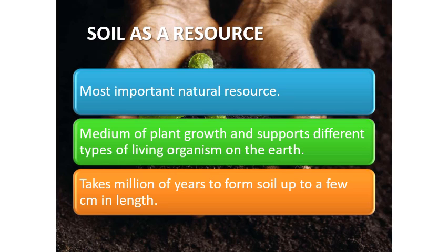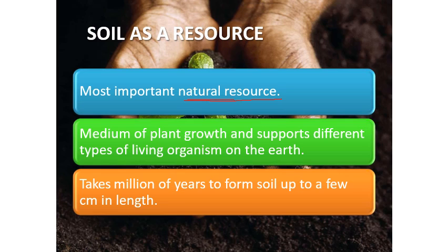So ultimately we can say that land supports soil and that soil is necessary for supporting biodiversity. Now when we talk about soil as a resource, it is one of the most important natural resources we have on our earth.